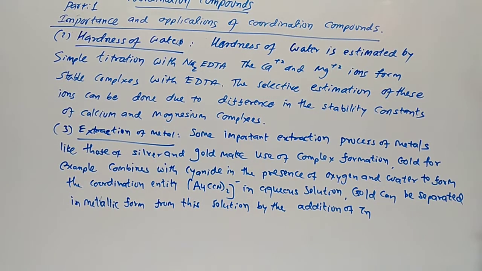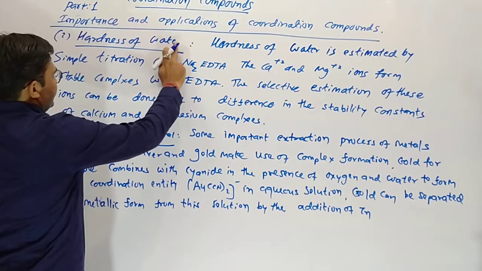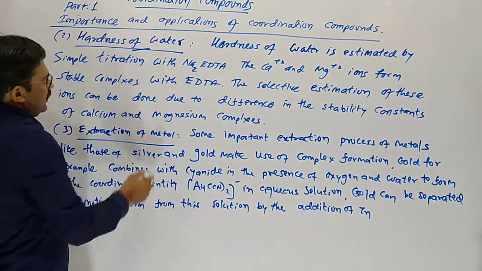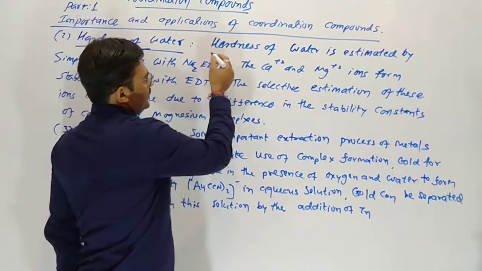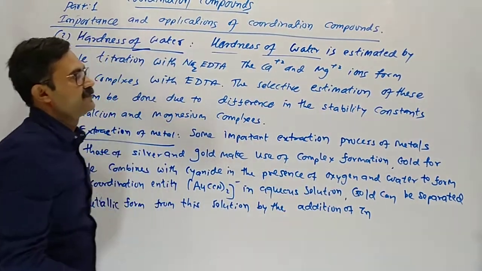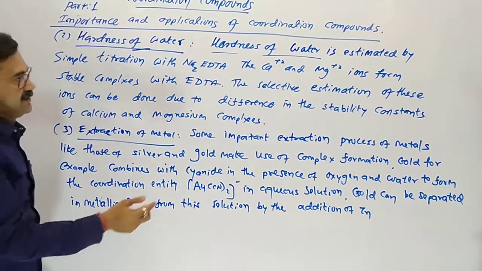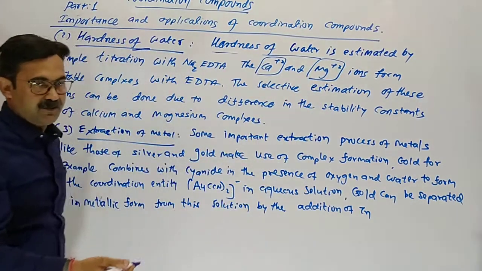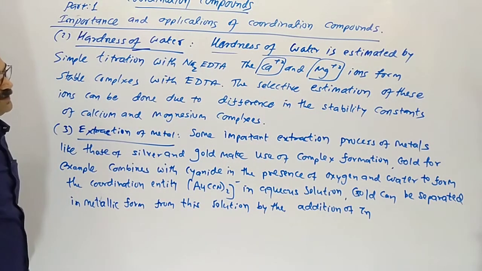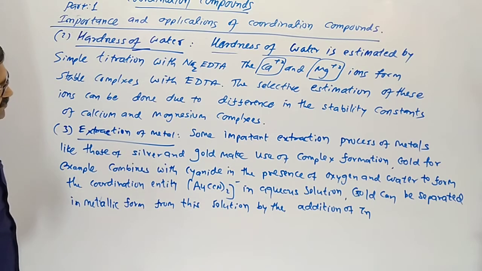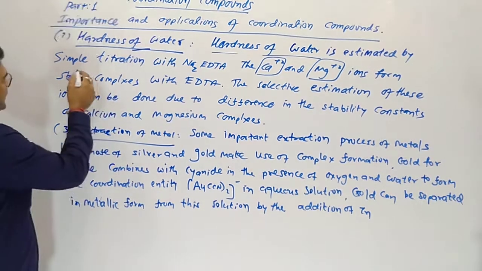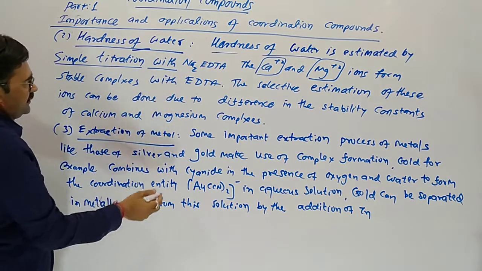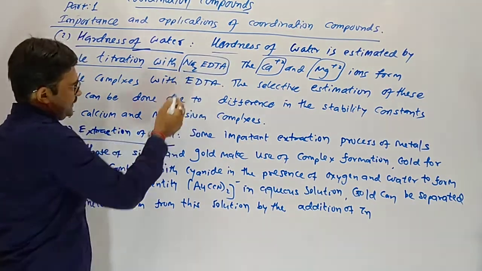Now, the second use of coordination compounds is the hardness of water. Hardness of water is due to the presence of calcium and magnesium ions in our water. Hard water contains salts of calcium and magnesium ions. It is estimated by simple titration with Na2-EDTA.